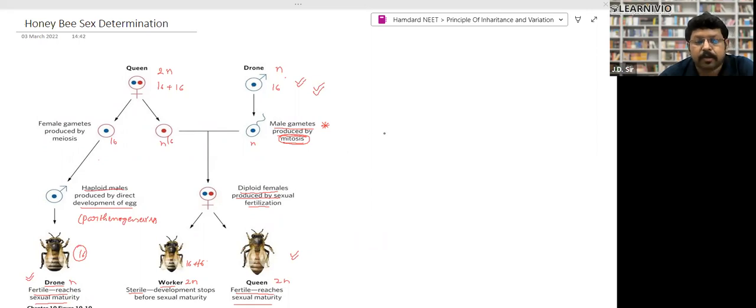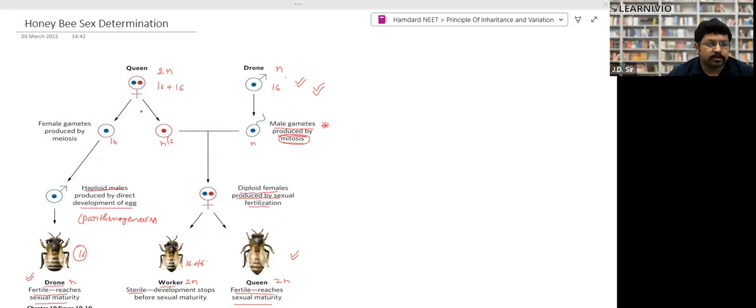Let's start. Right. So, what I was saying is that the sex determination in honeybee is very important. The male have only a single set of chromosomes. Like human, honeybees are diploid organisms. Means we have 23 sets; in the same way, they have the set of 16. So female have two sets of 16, and the male drone has only 16 chromosomes, means male haploid. So in honeybee, females are diploid and males are haploid.